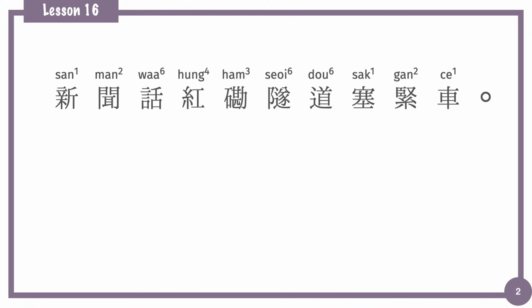Let's see one more example. 新聞話紅磡隧道塞緊車. Okay, we have the speech marker 話 here to say, and the source is 新聞, news.